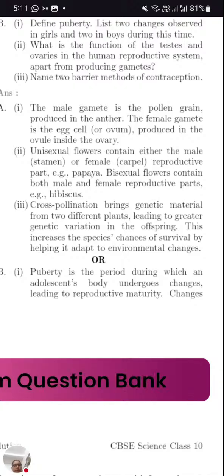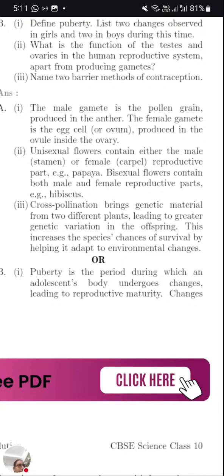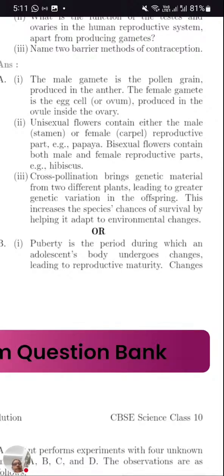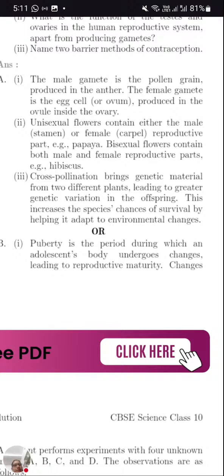Example, papaya is a unisexual flower. Whereas a bisexual flower, which contains both male and female parts, hibiscus is a bisexual flower. Very important question. Repeat it properly. Unisexual flower, papaya; bisexual flower, hibiscus.